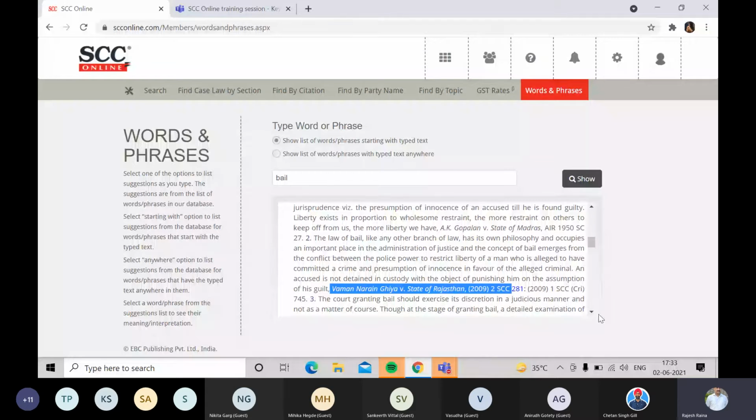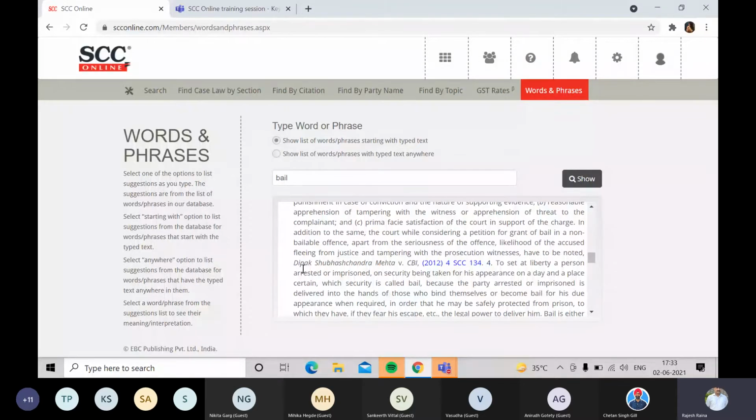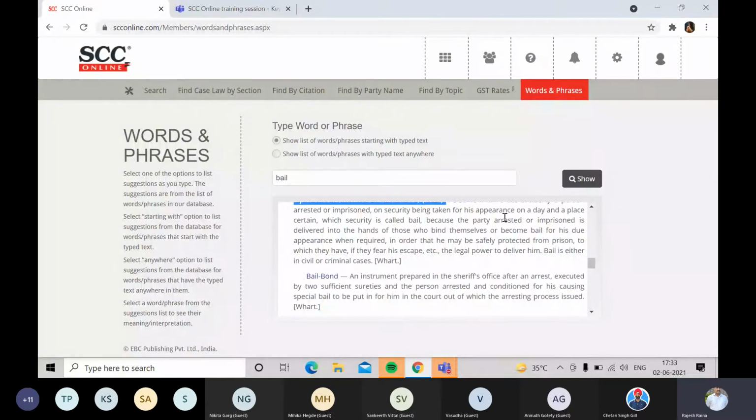Then again, I scroll down further. It shows me another one, Deepak Subhash Chandra Mehta versus CBI 2012. And followed by that, you can see number 4. It's a Wharton dictionary definition on bail.